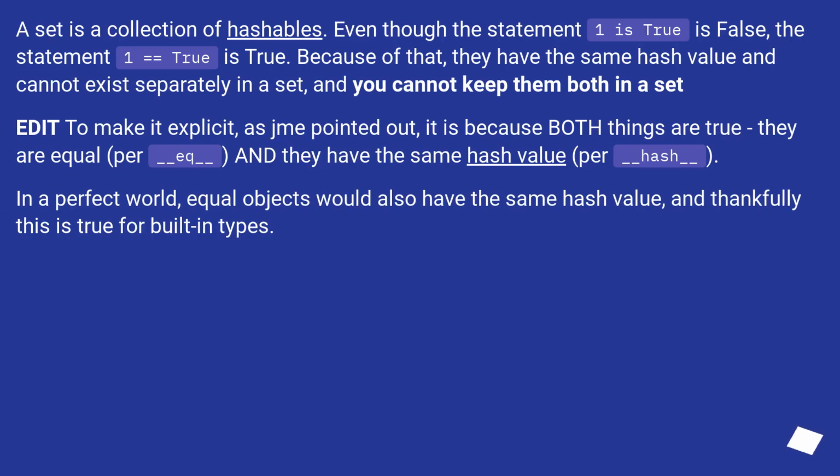A set is a collection of hashables. Even though the statement 1 is True is false, the statement 1 == True is true. Because of that, they have the same hash value and cannot exist separately in a set, and you cannot keep them both in a set.